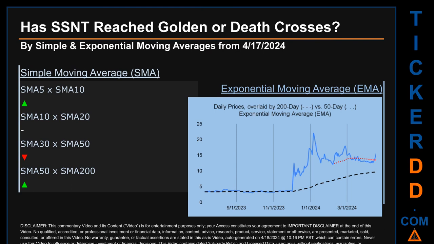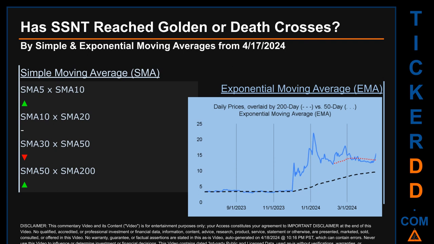Has SSNT price reached golden or death crosses? Golden cross and death cross are basic signals that compare average prices across two specified trade day ranges, a short-term versus a long-term range. For example, 5-day versus 10 trade days. Essentially, a golden cross is a bullish signal. It appears when a ticker's short-term moving average crosses above its long-term average. Vice versa, a death cross is a bearish signal when the short-term crosses below its long-term moving average.